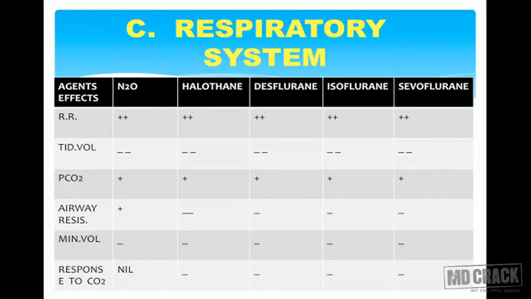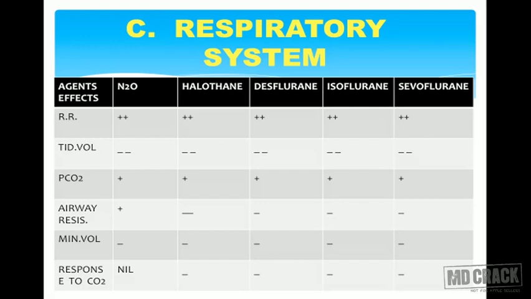Now coming back to the respiratory system, this is the third system. What are the effects of inhalational agents on the respiratory system? Respiratory rate is increased in practically each one of the five, that is nitrous oxide, halothane, desflurane, isoflurane, and sevoflurane. Increase in the respiratory rate can be seen in all of them. Tidal volume is decreased in all of them, practically nitrous oxide, halothane, desflurane, sevoflurane, and isoflurane. All of them decrease the tidal volume.